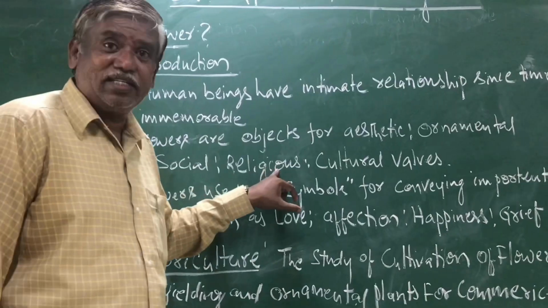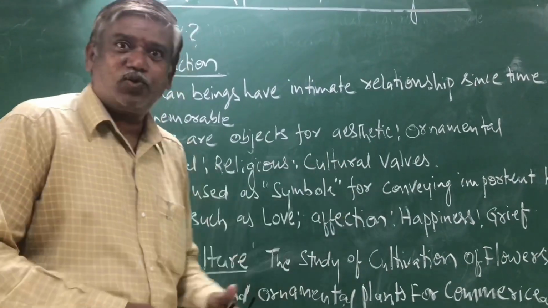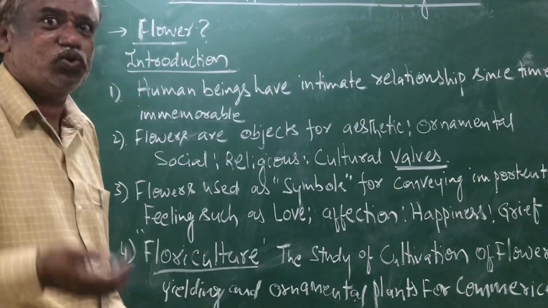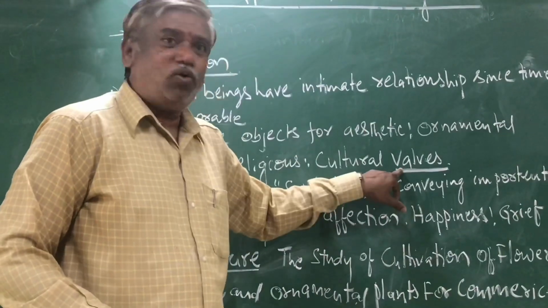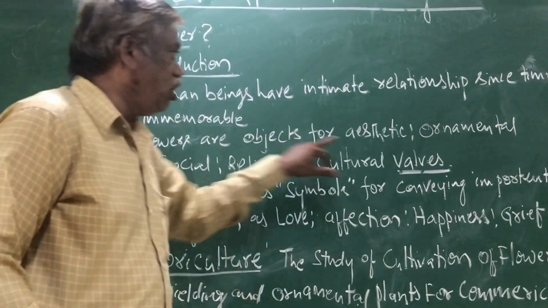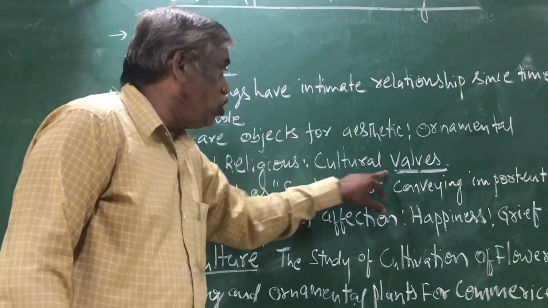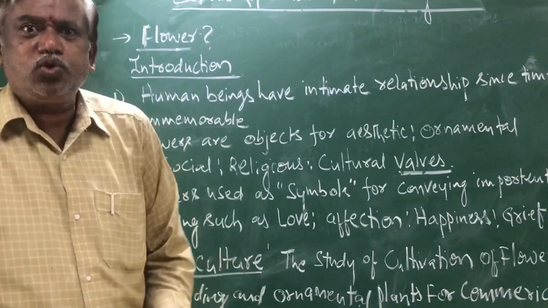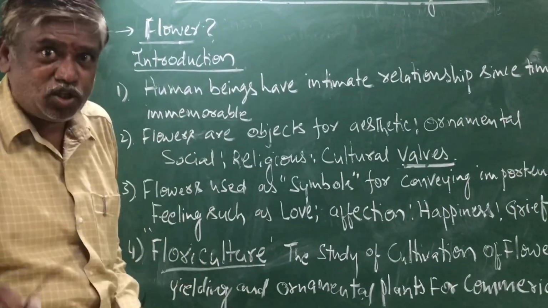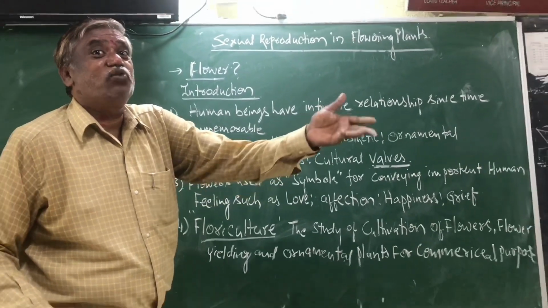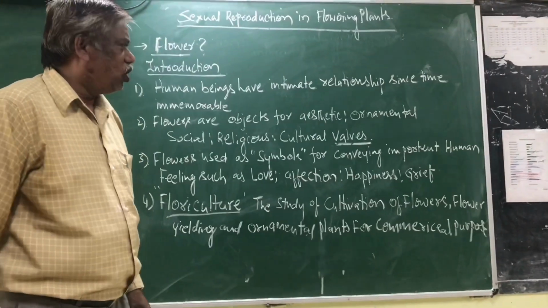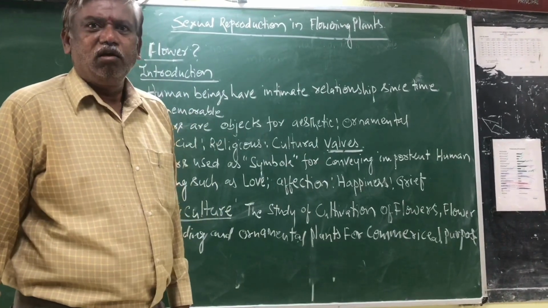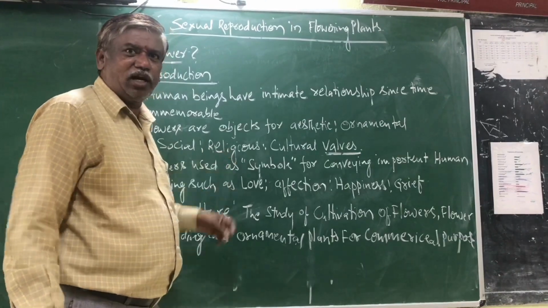Social, religious, cultural values. So, what is this? Values. Aesthetic value, ornamental value, social value, religious value, cultural value. We can express our values with this flower. Hence, we are in an intimate relationship with the flower. For example, cultural value. Culture. Religious.